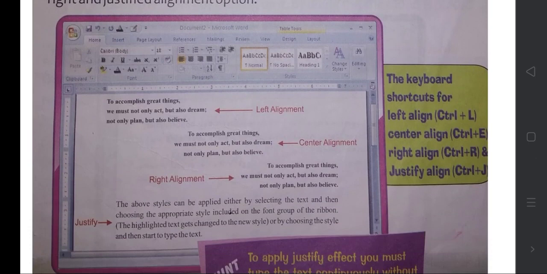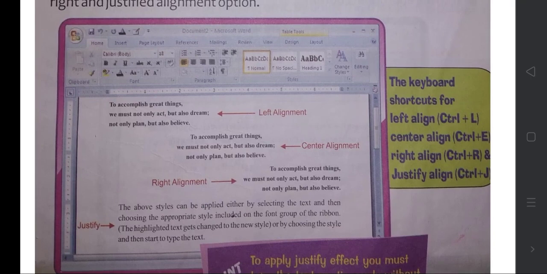See here in this picture, the first paragraph is aligned left. You can see on the left side all are uniform. In the middle one, the center is uniform, but the left and right are not that much. The third one is right alignment, meaning only the right side is aligned, not the left side. And the bottom one is justified, that is, both the left and right sides are aligned.